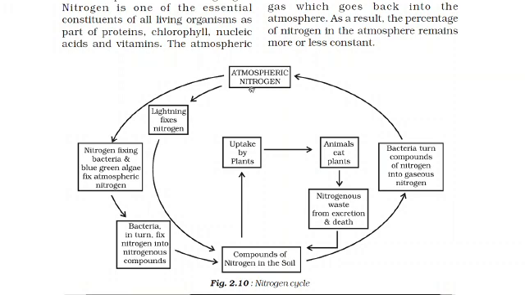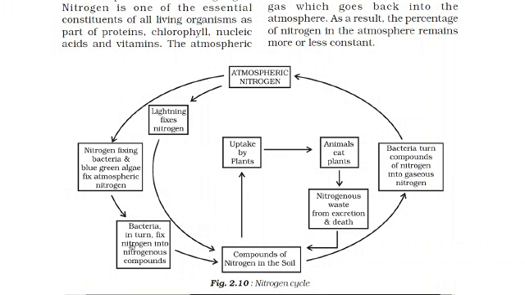This atmospheric nitrogen is used in the soil through lightning, which fixes the nitrogen. Nitrogen-fixing bacteria and blue-green algae also fix atmospheric nitrogen, because they live in a symbiotic relationship.